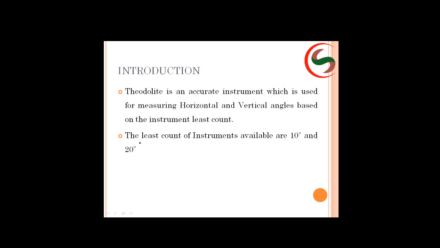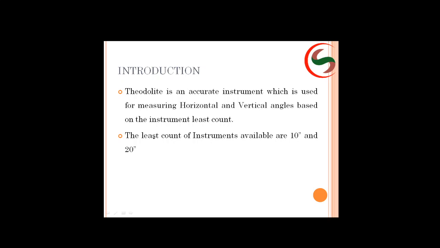Now what is this least count? I think you have learnt what you mean by least count in your physics itself. The smallest measurement that can be taken is nothing but the least count of that particular equipment or instrument.